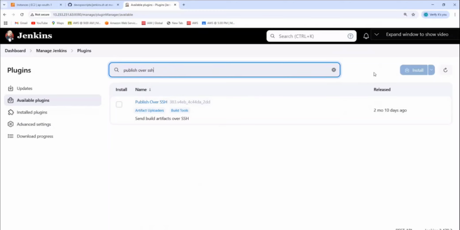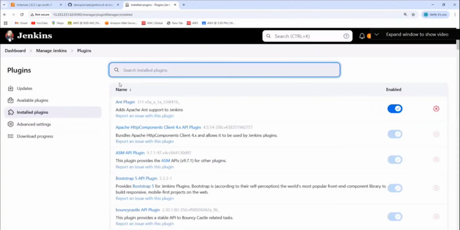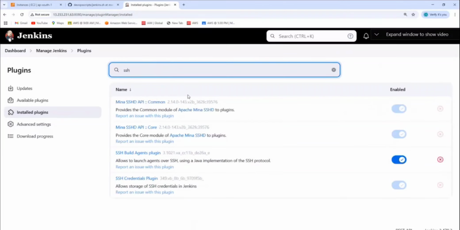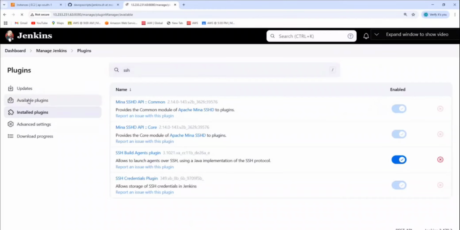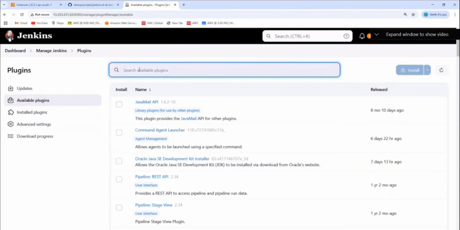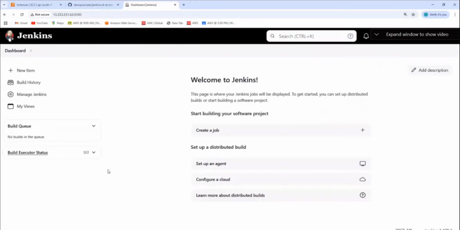Available plugins means where we can find plugins to install. Whatever plugins are already installed on the machine will be inside installed plugins. So let's see here in installed plugins. Do we have any SSH here? In the Jenkins machine, do we have any SSH? No. So go to available plugins, where all the plugins are available. From here, you need to install the plugin. Now tell me, where should I go to install the plugins?